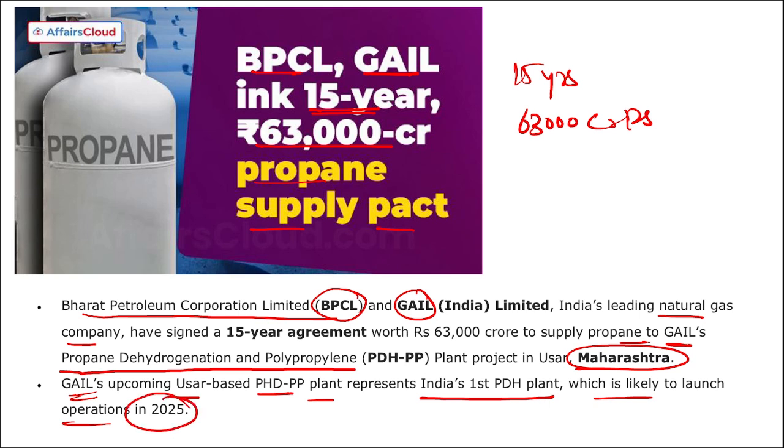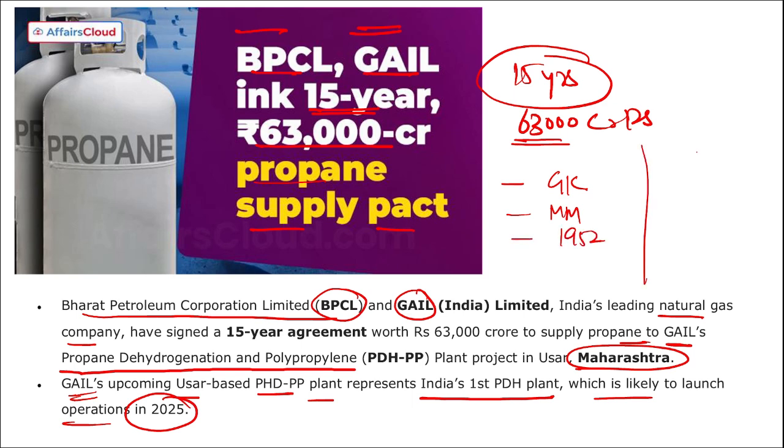So simply remember this PDH plant, that is propane dehydrogenation and polypropylene plant. This is the first of its kind PDH plant in India and it is likely to start operations in 2025. This is a collaboration between BPCL and GAIL. The cost of the project will be close to 63,000 crore rupees. If we talk about BPCL, the chairman and managing director is G. Krishnakumar. Headquarters is in Mumbai, Maharashtra. It was established in 1952.